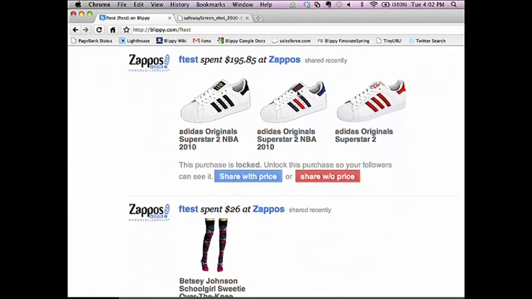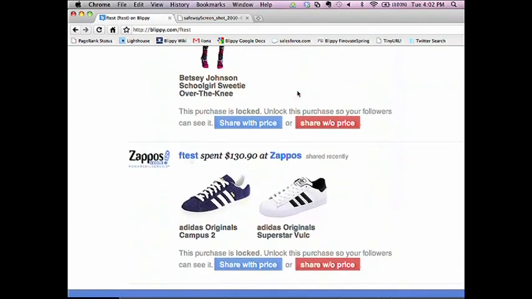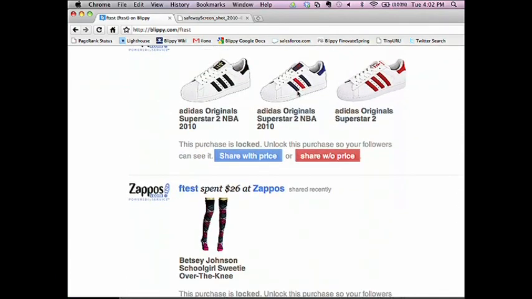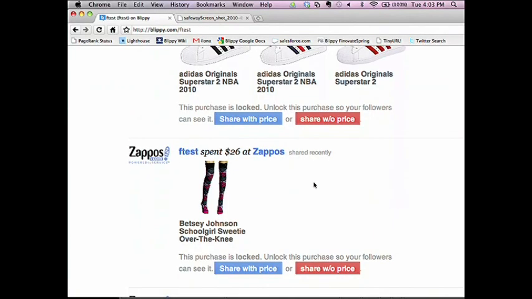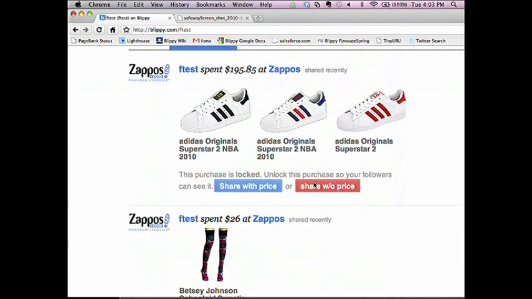So here are my last 3 Zappos purchases. You can see shoes. I kind of always buy the same pair of shoes. And here's some socks that I got for my wife that I might not want to show up in my stream. I got them as a Valentine's Day gift, honest. I may not want to ruin the surprise, but also I think it would look kind of weird for this stuff to be on my feed, so I don't have to do anything, and that purchase is automatically hidden, doesn't show.